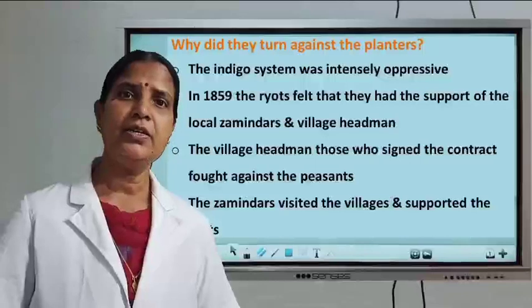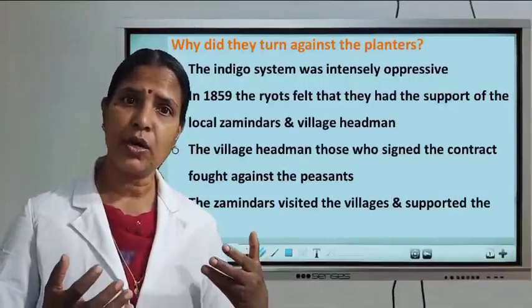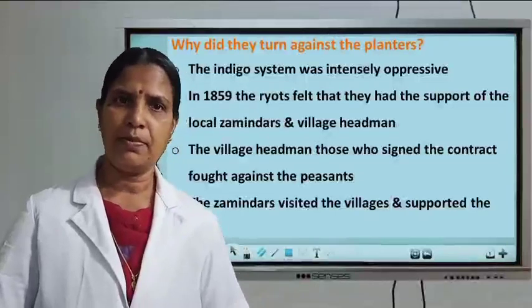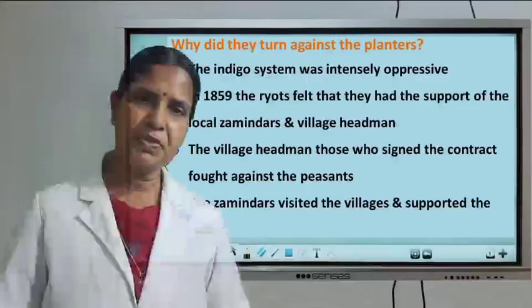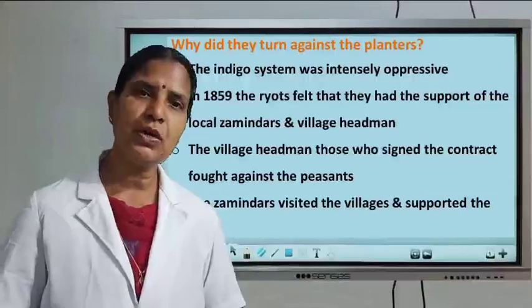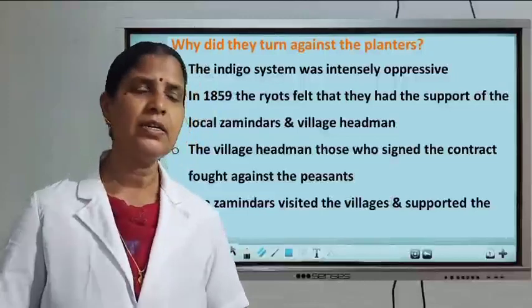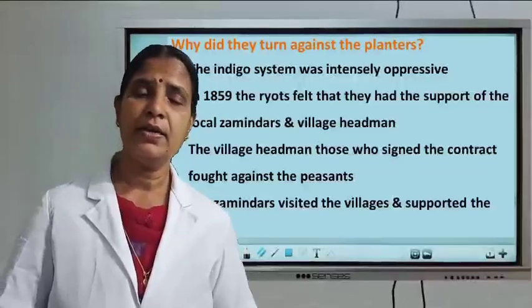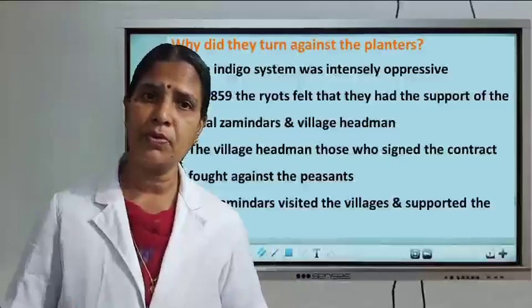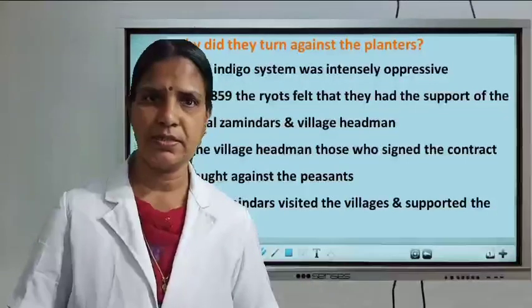Why did they start the rebellion? From where did they get that much courage to organize the rebellion? In 1859, they started the rebellion because of the oppressive system followed by the planters. The ryots felt that they were getting more and more support from the village headmen as well as from the zamindars.